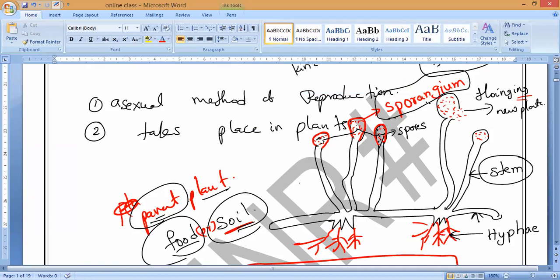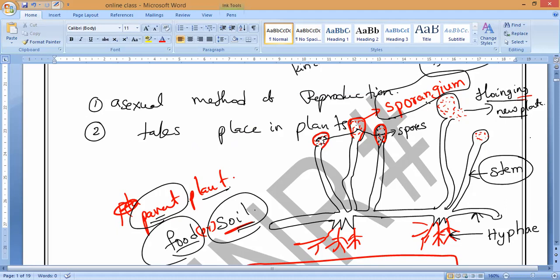So each knob-like structure contains hundreds of minute spores. That is what I represented with the red color. Each sporangium contains hundreds of minute spores, which are encased by what we call the spore case, a protective coat. So when the spore case bursts, what will happen? All these spores come out and disperse in the air so that they start growing into new bread mold plants under suitable conditions. That is what will happen.